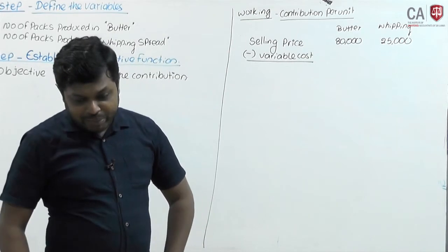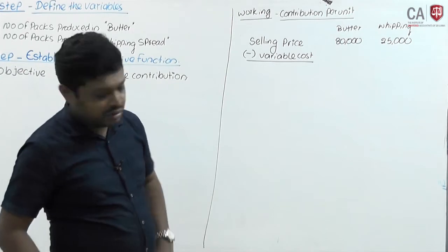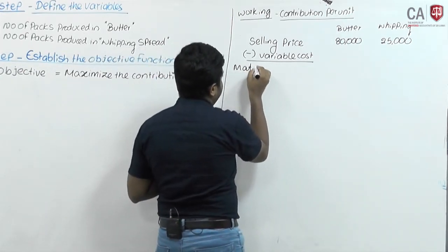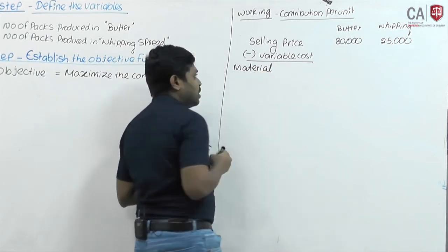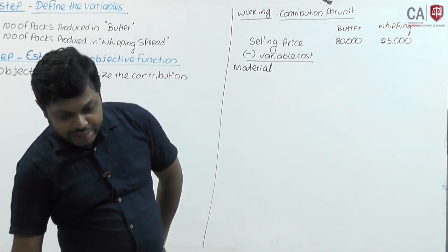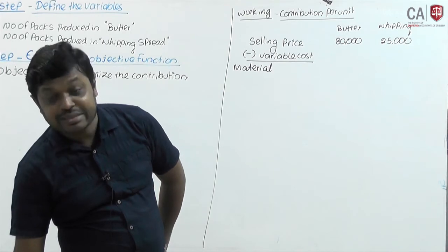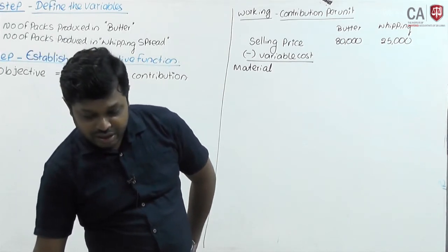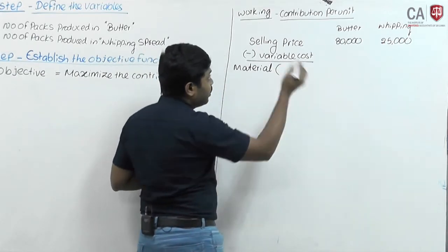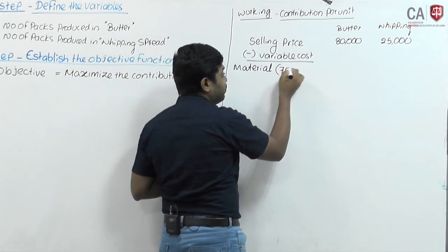Okay, for butter per pack, the only material is cream, 80 liters. What is the price of the material, that is the cream milk? The selling or transfer price is 750. They will transfer it to the consumer division at a price of 750.